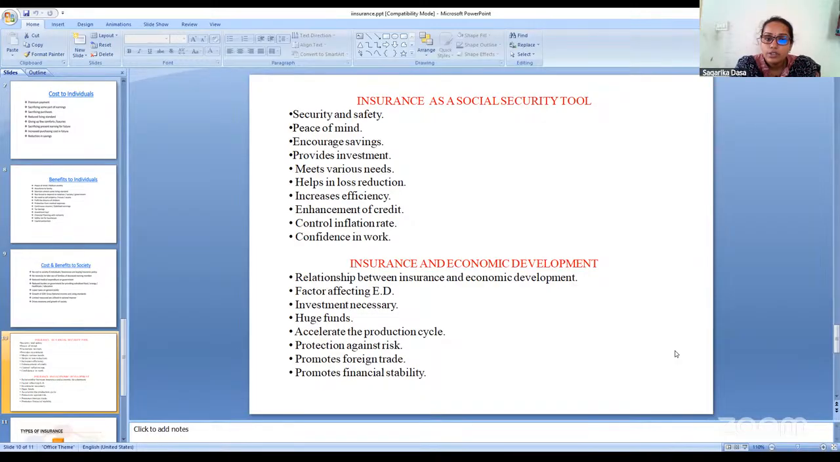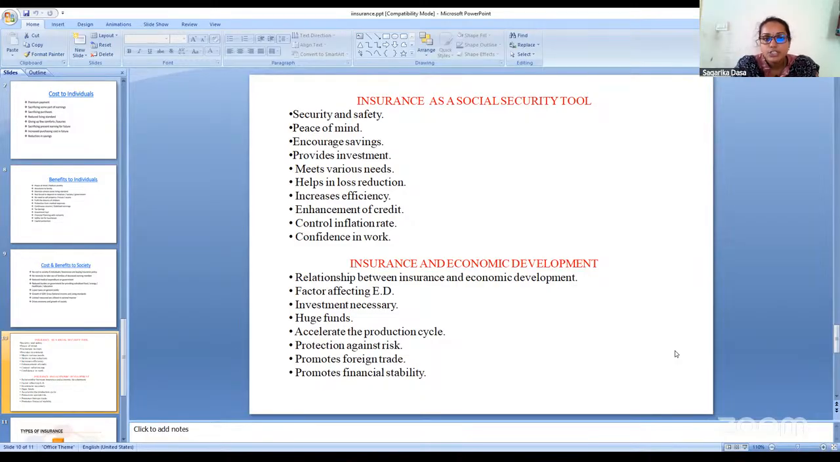In the same way, individuals also, because the future is unexpected and unpredictable in nature. If anything happens in the future, the family should have a secure position. Hence, security and safety will be provided as a security tool towards the society. Then insurance helps in having peace of mind. In this way, the social security tool will be improved. If individuals have peace of mind, their mental status will be healthy and their physical status will be healthy. In this way, society will lead a healthy lifestyle.